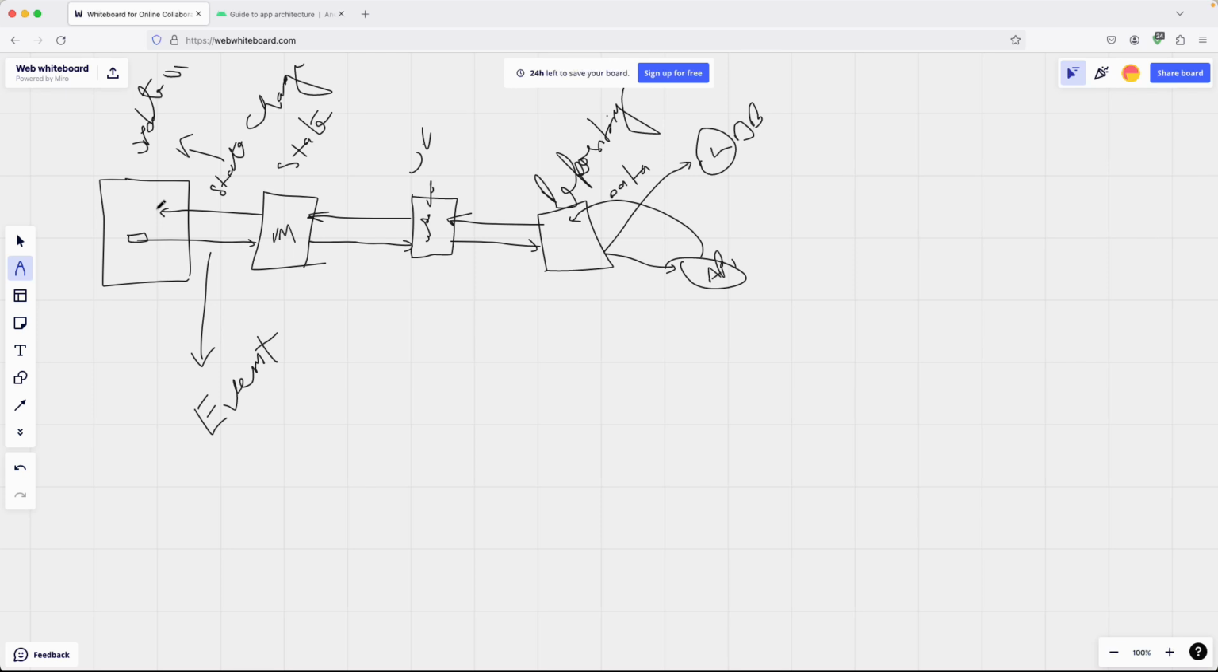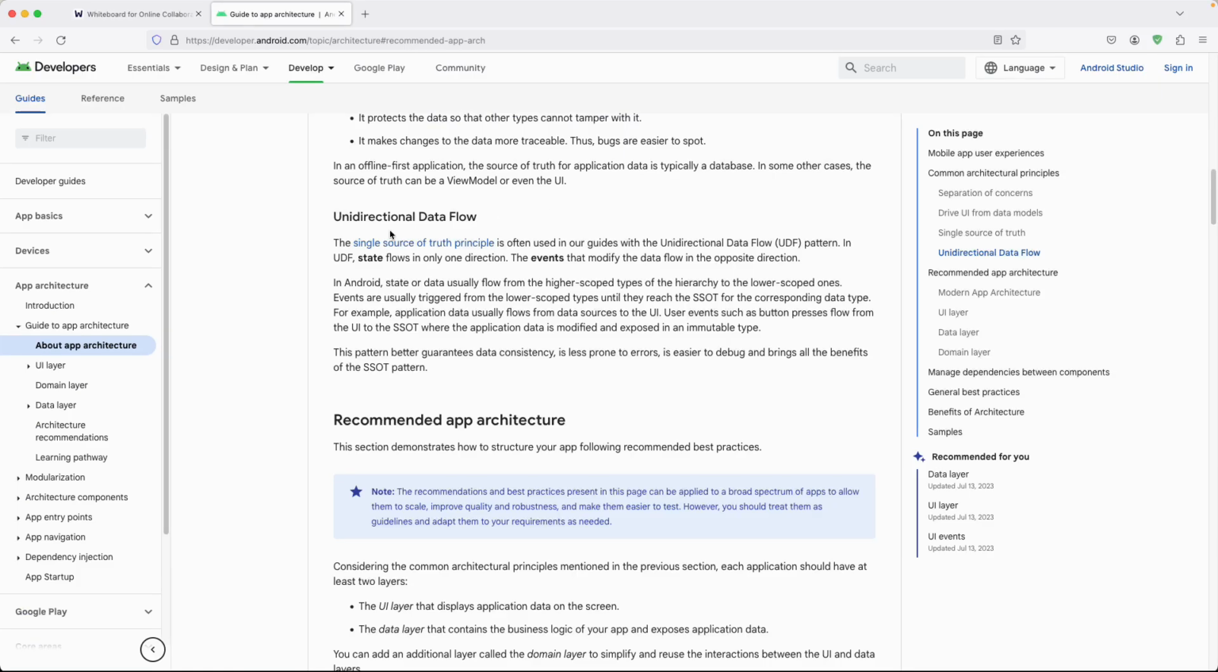That's all for this lesson, and make sure to go and read the documentation about the single source of truth and try to understand it more deeply.